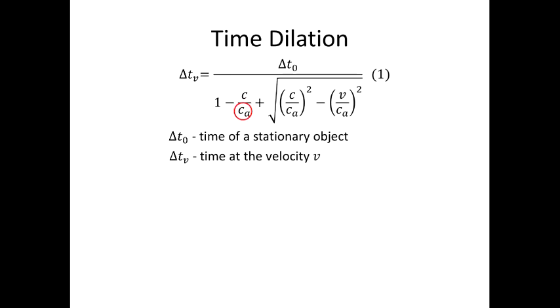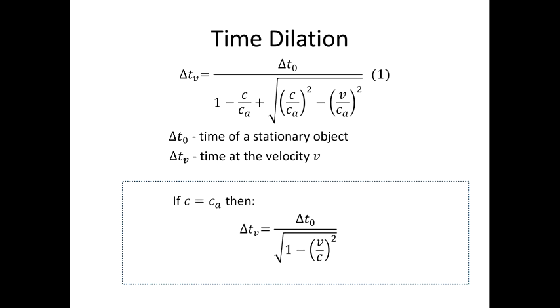I will not show the derivation of this formula, but I would like to note that in the new theory of gravity the real constant is the speed of space absorption, and the speed of light changes depending on the surrounding conditions. For example, the speed of light in glass is different from the speed of light in air, or in a vacuum. Generally speaking, the maximum speed of any particle or electromagnetic wave depends on the size of the surrounding space cells, but the speed of space absorption is always the same. We can get Einstein's well-known formula for time dilation from equation 1, only if we assume that in certain conditions the speed of light is equal to ca.